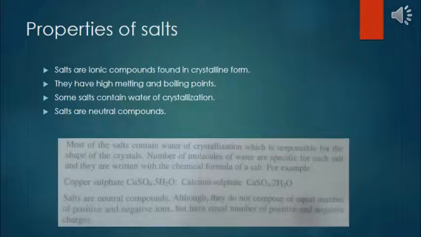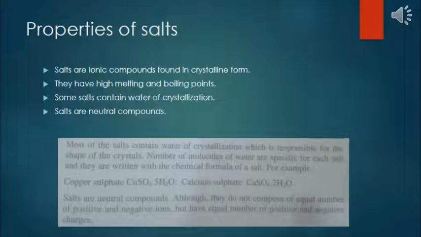Now, the characteristic properties of salts. Salts are ionic compounds formed in crystalline form. They have high melting and boiling points. Most of the salts contain the water of crystallization, which is responsible for the shape of crystals. The number of molecules of water is specific for each salt and is written with the chemical formula of the salt. As you can see in this example given below, copper sulfate along with 5 molecules of water.